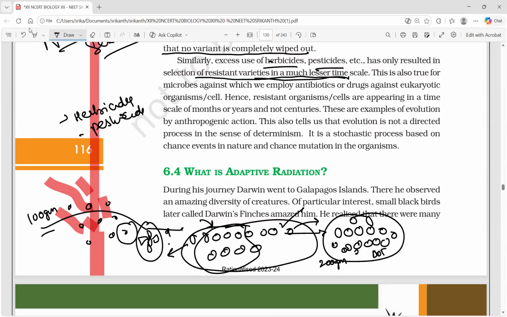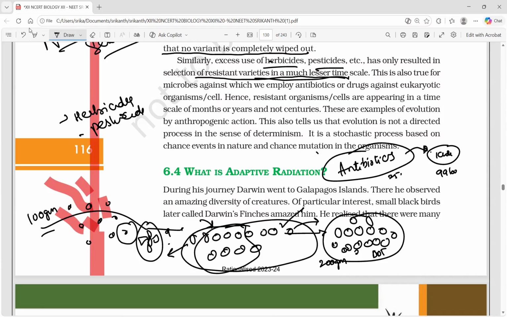Okay. You have to go with the same story for antibiotics also. People use antibiotics widely. But when you use an antibiotic for the first time, out of 1 crore microbes present in your body, 99 lakhs are killed.